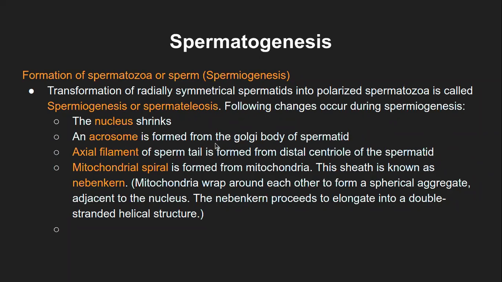Acrosome is formed from the Golgi body of the spermatid. Obviously this polarized spermatozoa is a regular cell, and it will have Golgi bodies. From those Golgi bodies, it will form an acrosome structure. Acrosome is nothing but a pointy, arrowhead-like structure at the front part of the spermatid.